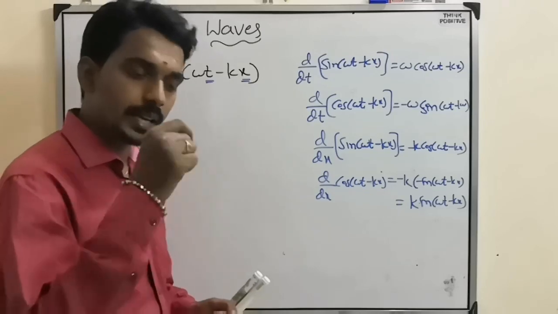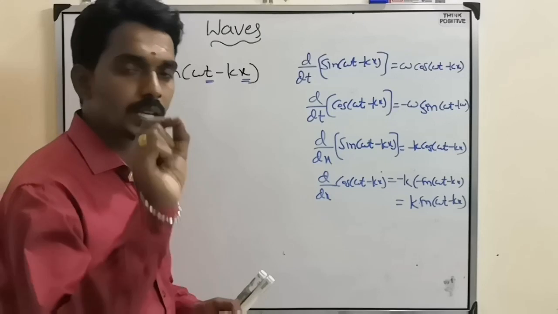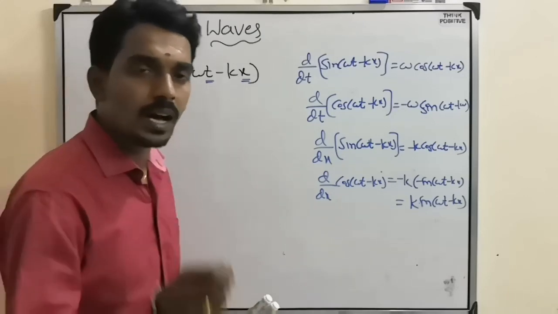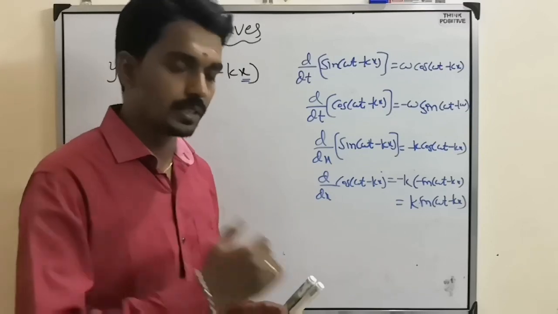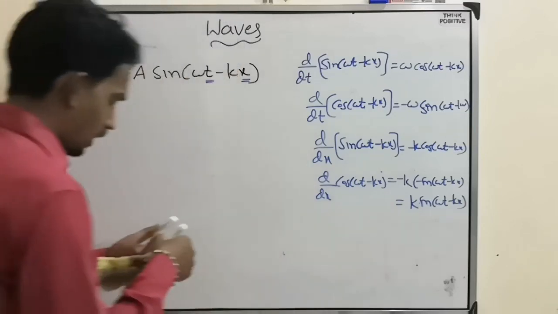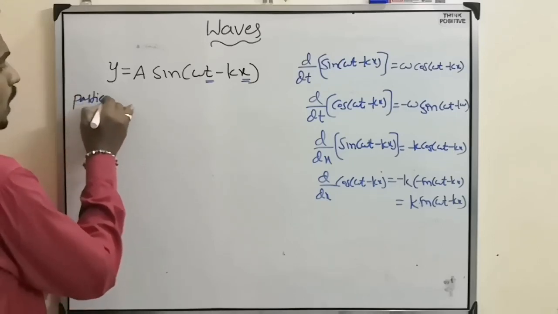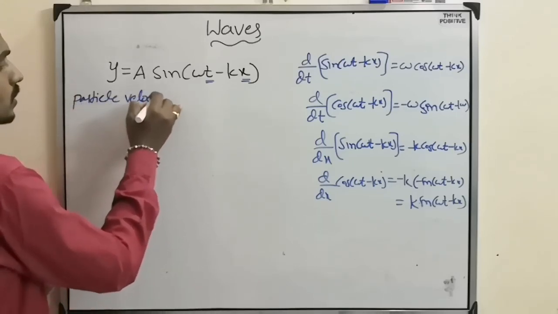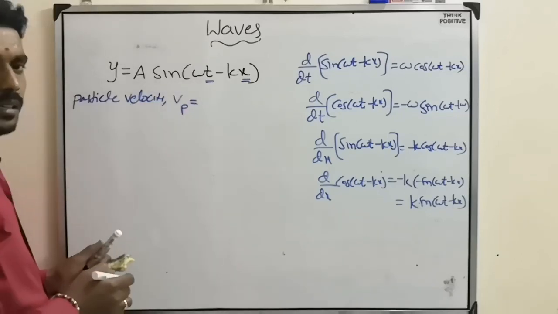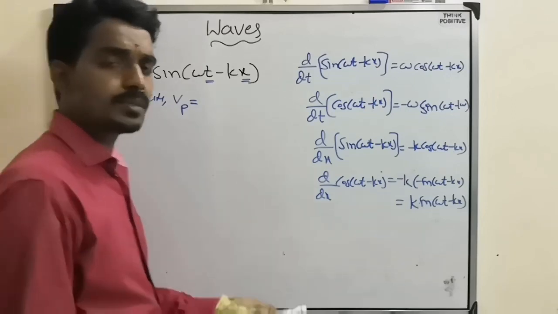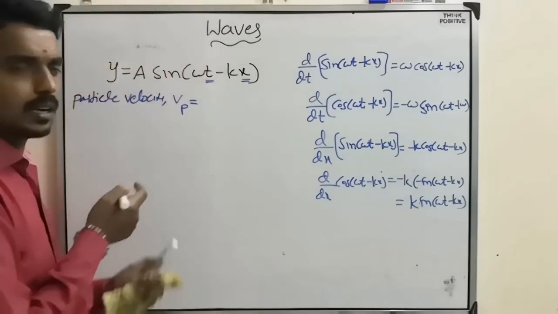At any instant, at any position, what is the velocity of one particular particle of the medium through which the wave is traveling? So here we can get the particle velocity. What is particle velocity? Any velocity is the rate of change of displacement. What is the displacement of the particle? y.